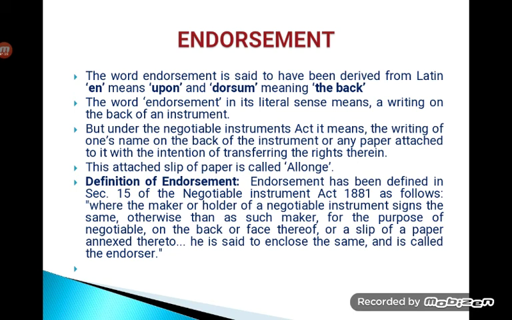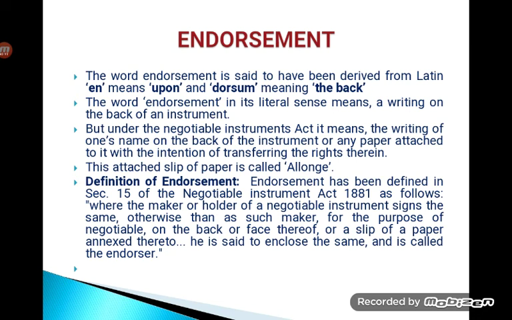So here, as per the definition, let me explain. It says, where the maker or holder of the instrument signs the same. So either the maker, the drawer of the instrument, or the holder of the instrument. In case of double crossing also, like we saw, there will be many more signatures that you can find here. Suppose they are using an allonge again. The maker or holder of the negotiable instrument signs the same instrument, otherwise than as such maker, for the purpose of negotiation.